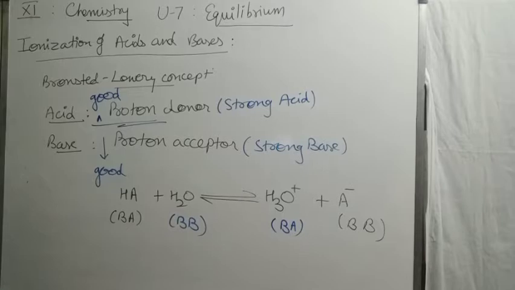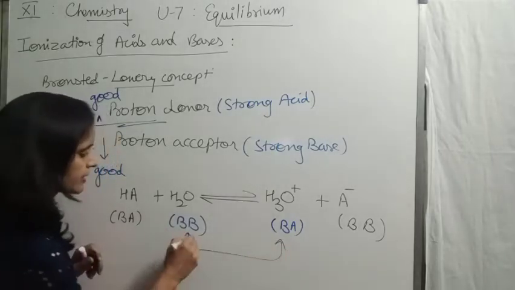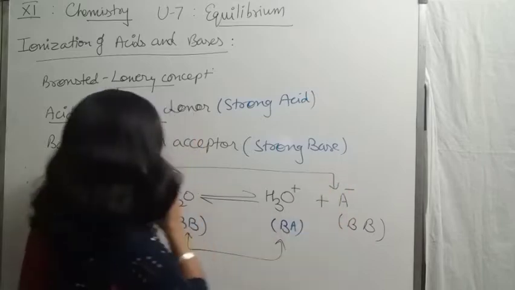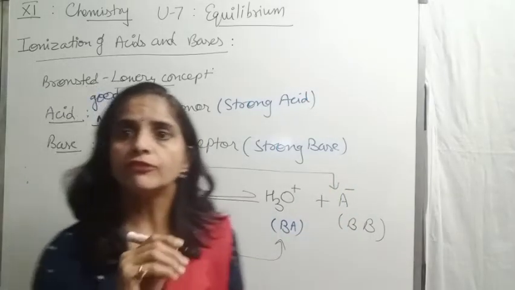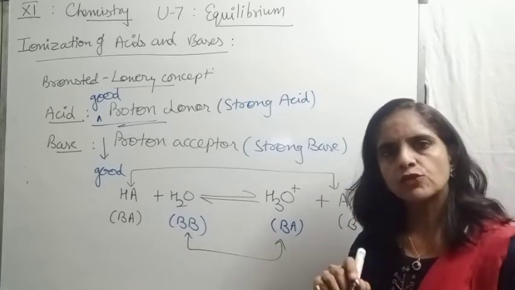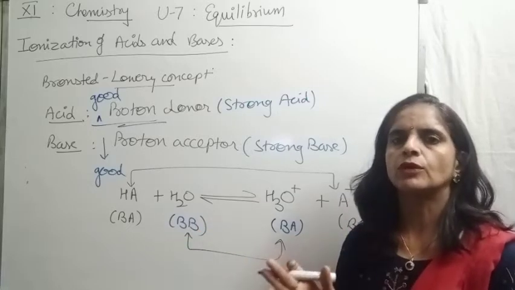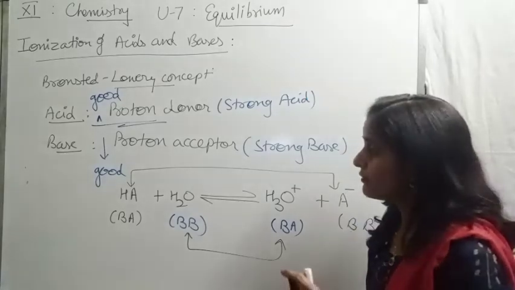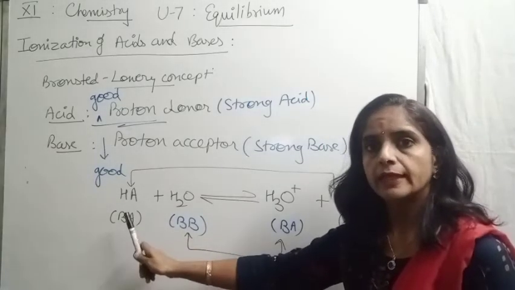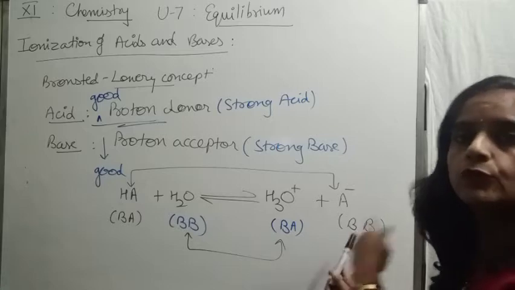Now the second concept, after talking about their strength: in every reaction we have two conjugate acid base pairs. This is the first pair of conjugate acid and base, and this is the second pair. In every pair, if the acid is strong, then its base would be weak, and if the base is strong, then of course the acid is weak, because in a pair, both things can never be strong or weak. So we were saying HA is a stronger acid. If it is a strong acid, then this base would be a very, very weak base.